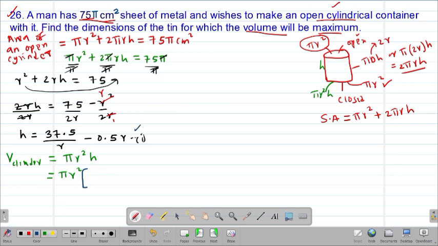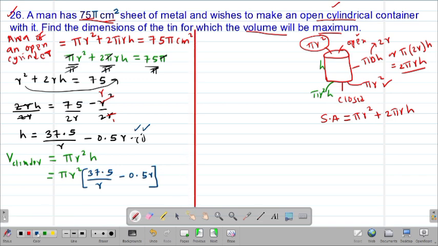Our h is from the first equation, which was 37.5 divided by r, then minus 0.5 r. Remember, I'm doing this just to express my equation in terms of one variable, which will be r, so that when it comes to finding the derivative, our work will be easier.